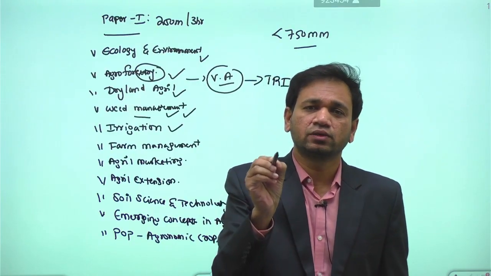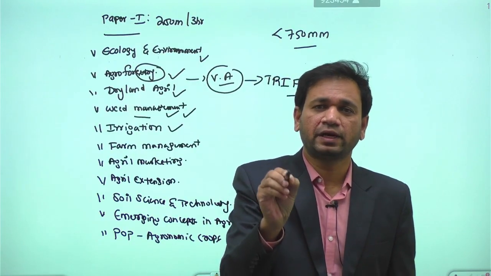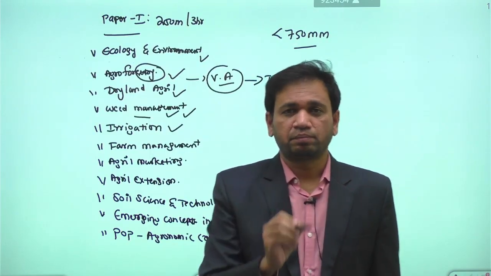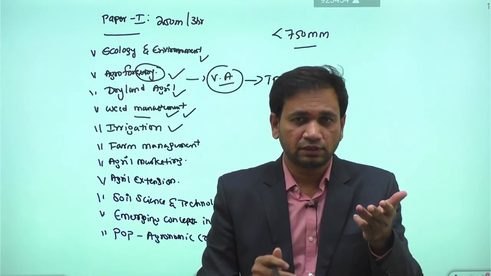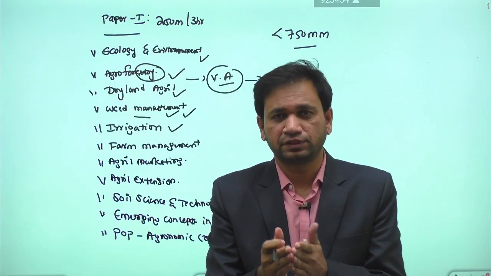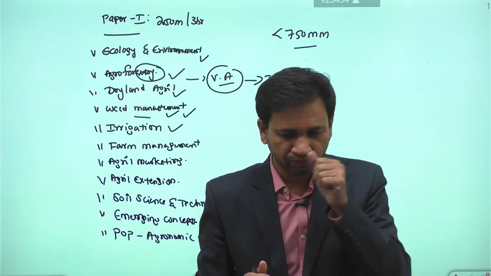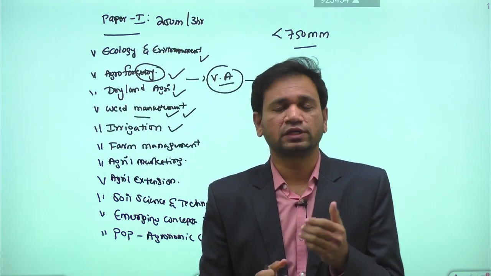Directly into the root zone of the crop plant to promote plant growth and development is called irrigation. Irrigation can be applied either by the surface method or by the subsurface method. So there are different methods of irrigation. According to that, we have the syllabus topic called scheduling of irrigation.